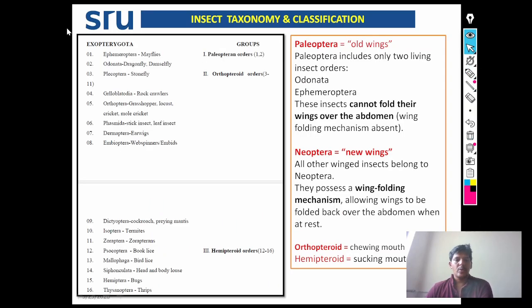Next, Exopterygota. Under Exopterygota, 16 orders are there.